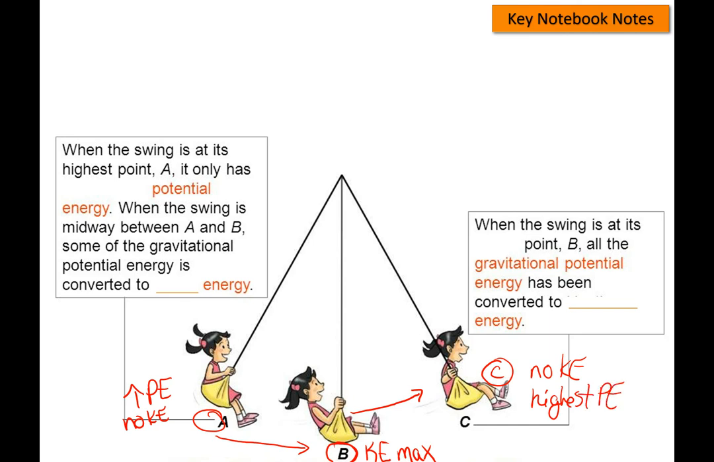Okay, so when the swing is between, we're looking at this little box up here. When the swing is at its highest point A, it only has potential energy, which I explained, no kinetic energy. When the swing is midway between A and B, some gravitational potential energy is converted into kinetic energy. I'm just going to put KE here because kinetic won't fit. When the swing is at point B, all the gravitational energy has been converted into kinetic energy. Okay? So I hope that makes a little more sense when it comes to potential energy being converted into kinetic energy and vice versa.